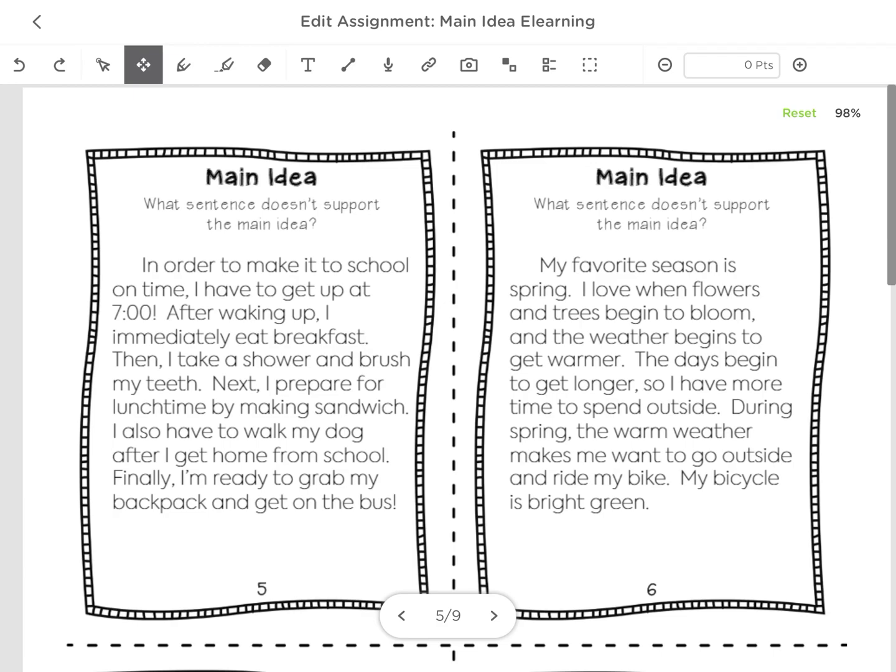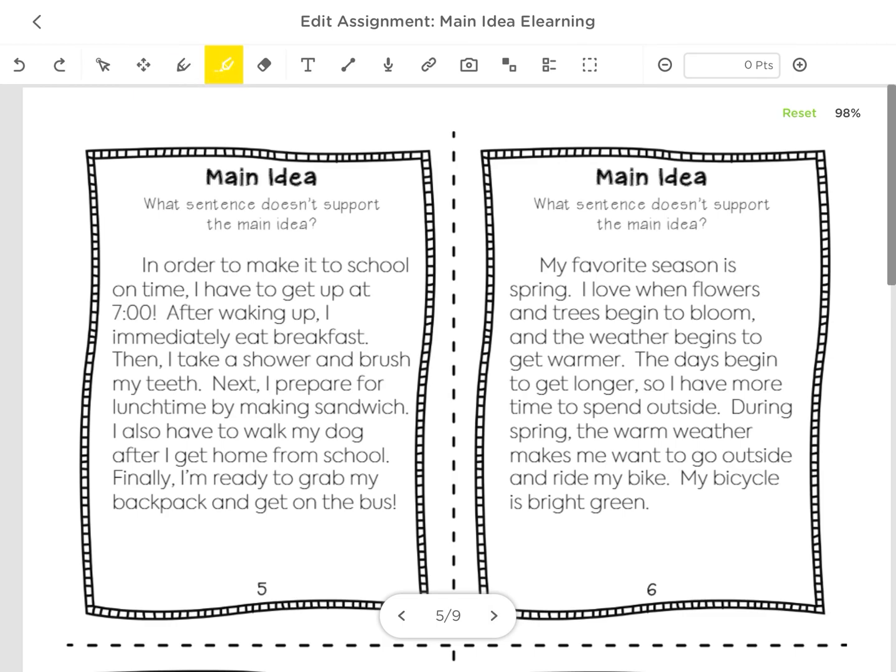Okay, so now we're thinking, what is the main idea of this passage? What is it mostly about? And we can see from reading it that it is mostly about a kid getting ready for school in the morning, right? So we're going to look for a sentence that does not belong. Which sentence does not support getting ready for school in the morning?